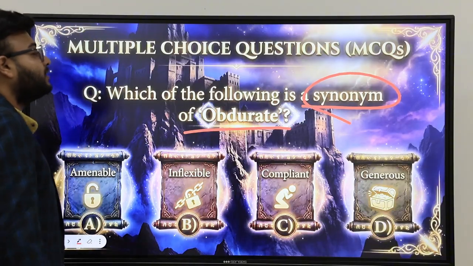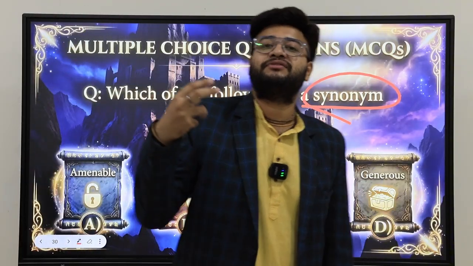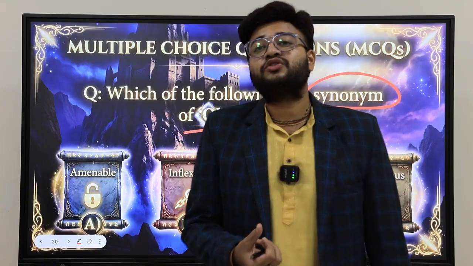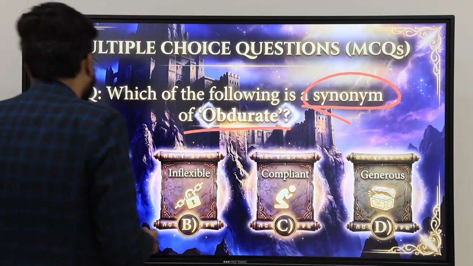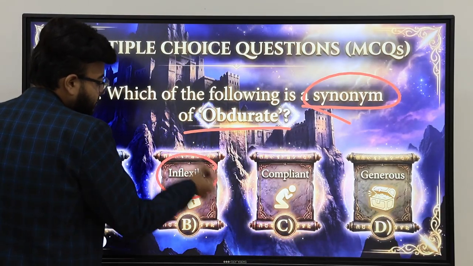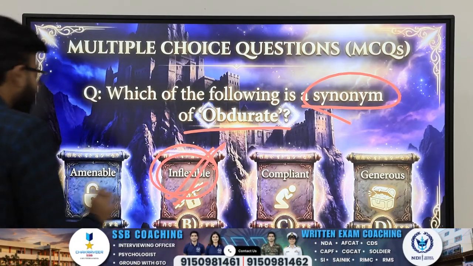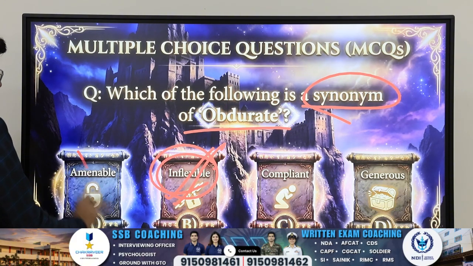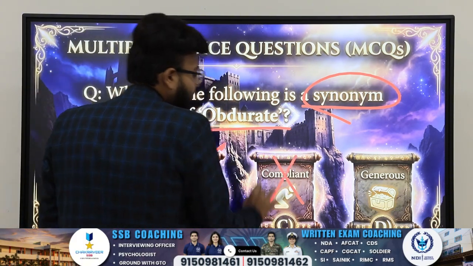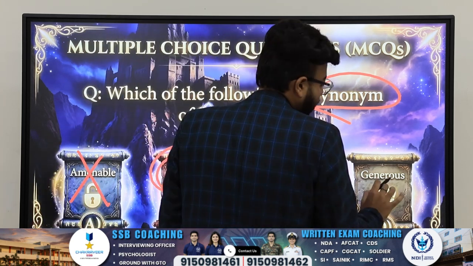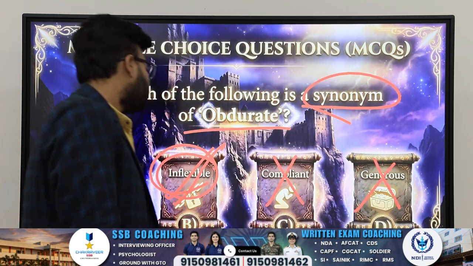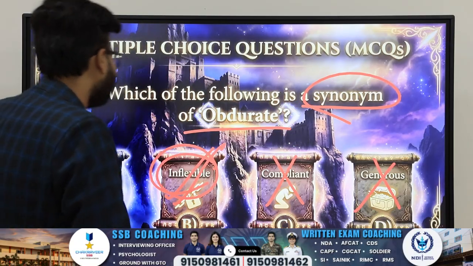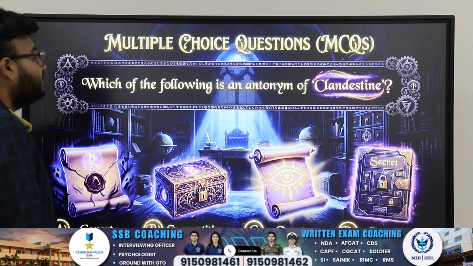Synonyms of obdurate. What did we learn? Obdurate: a person who is very brazen in nature, very adamant in nature. So what is the synonym? Adamant or what? Flexible? No, sir. A person who is very inflexible in nature. Amenable means willing to say yes, a yes man. This is an antonym. Compliant will also comply with any rules or any law. Generous is also an antonym. So inflexible is the correct answer for obdurate. Obdurate, inflexible.